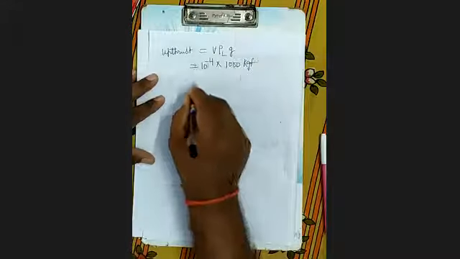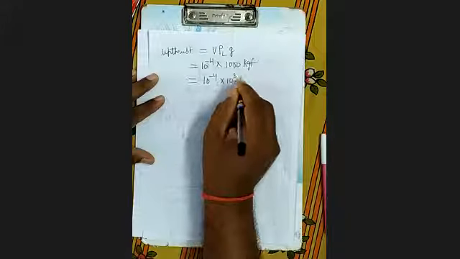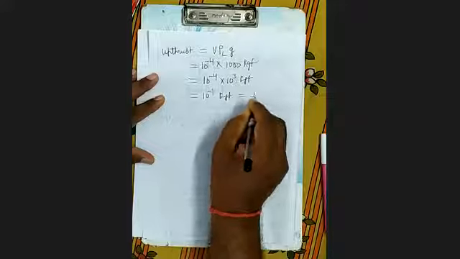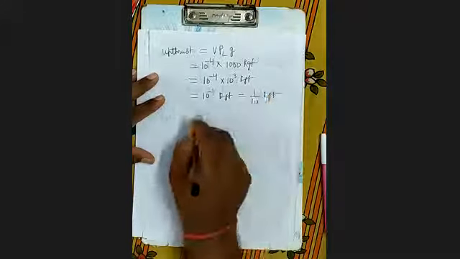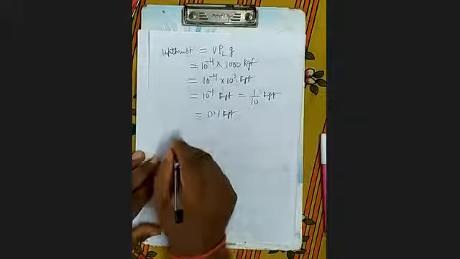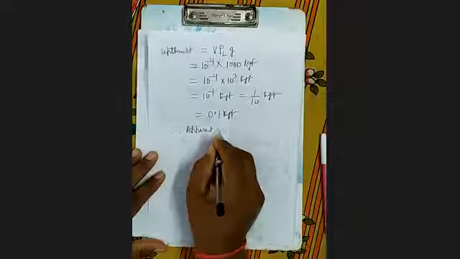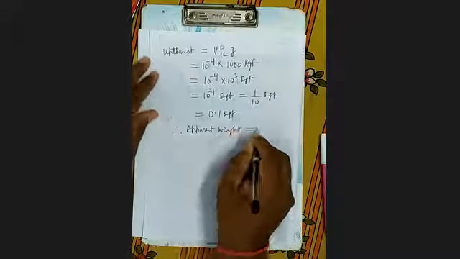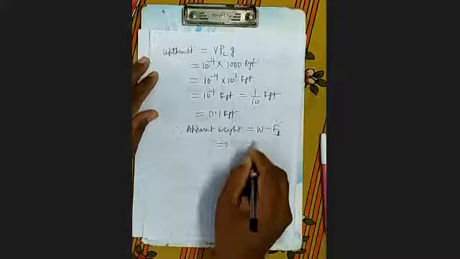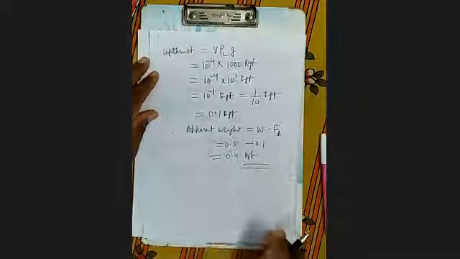So it is 10 to the power -4 into 10 to the power 3 kilogram force. That is 10 to the power -1 kilogram force, that is 1 upon 10, that is 0.1 kilogram force. So what will be the apparent weight? Therefore, apparent weight, this I told, W minus FB. W is given 0.5 minus 0.1, that is 0.4 kgf.